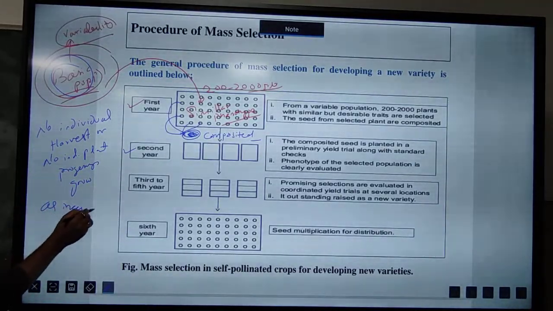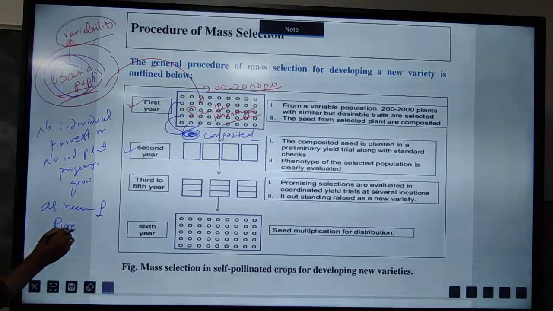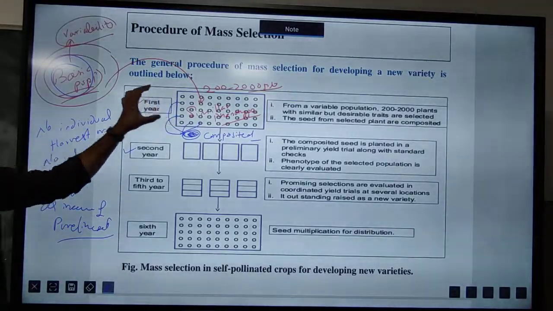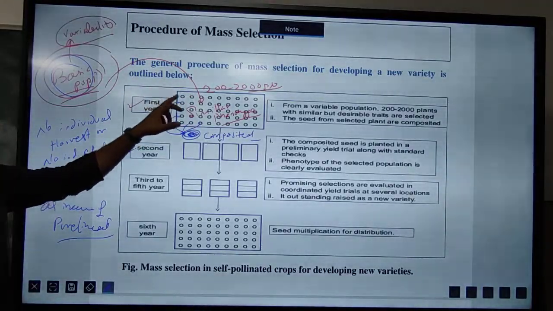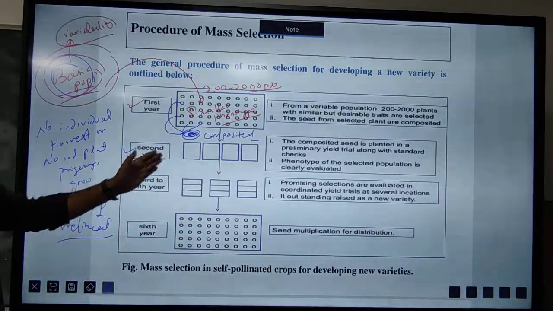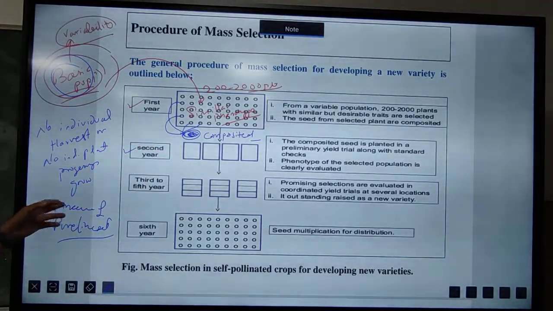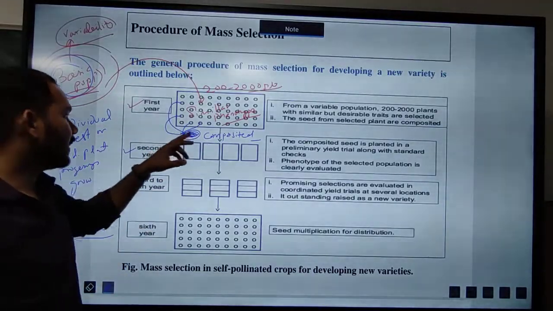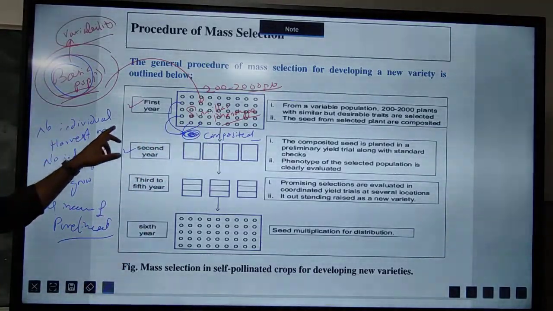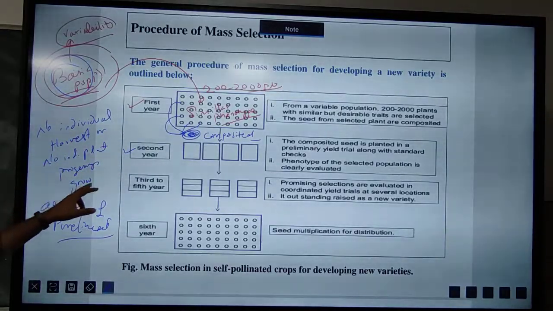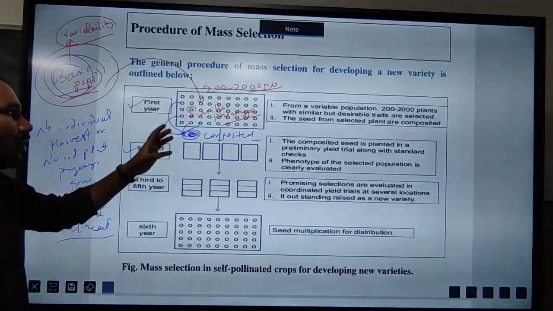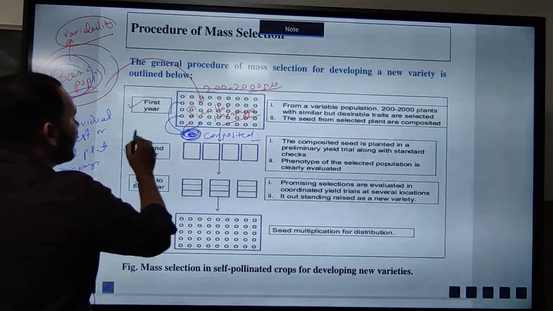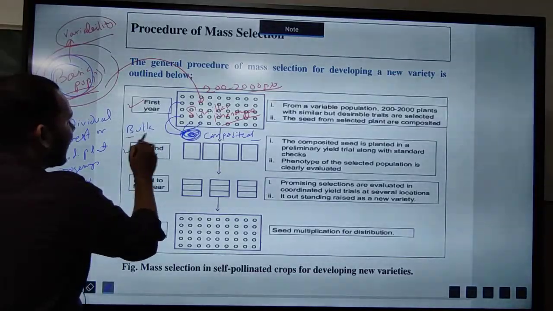In case of pure line selection, in the first year we harvested individually, and in the second year we grew the individual plant progenies. But here you just remember there will be no individual harvest or individual plant progeny growth. Whatever seeds are there in mass selection, we will harvest those seeds. That means we can say the bulk harvest will be there.